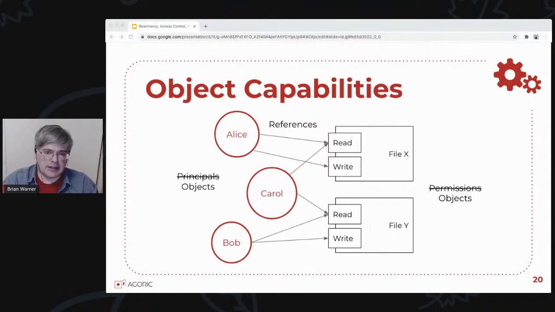In this kind of system, delegation is super easy. Alice can give Carol the ability to access file X by just sending a message to Carol and including that file X object as an argument in that message. It's also really clear that Alice can't give Carol anything that she didn't already have access to. Alice doesn't have access to file Y. She can't give it to Carol unless somebody else gives it to Alice first.